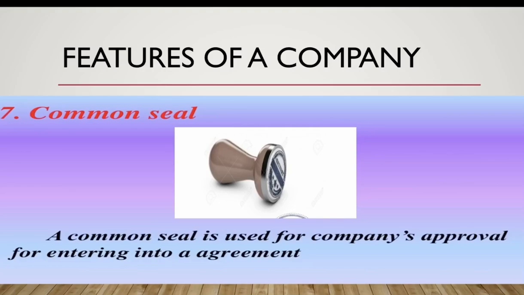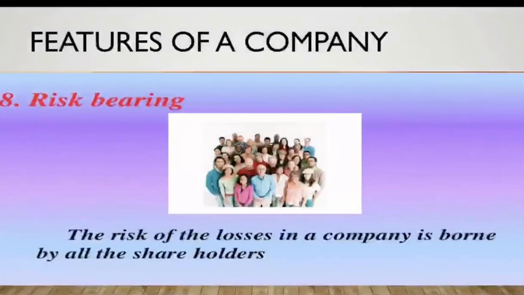Now let us go with the next point, and the next point is the risk bearing. The risk bearing here is the risk sharing, because the number of members is large. In case of sole proprietor, the sole owner had to take all the risk responsibility of the business. All the liabilities were on the shoulder of that person. In case of partnership also, the risk was divided, but only to a limited extent. But in case of company, the risk is shared amongst all the shareholders, and nobody feels under the burden of the risk of the loss.